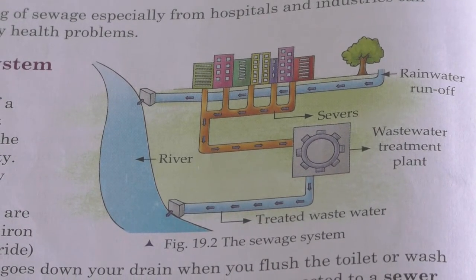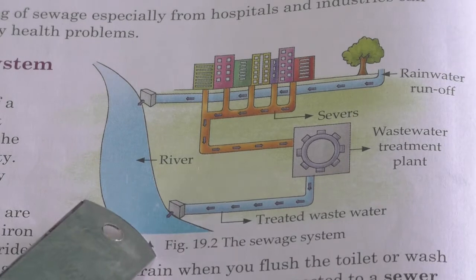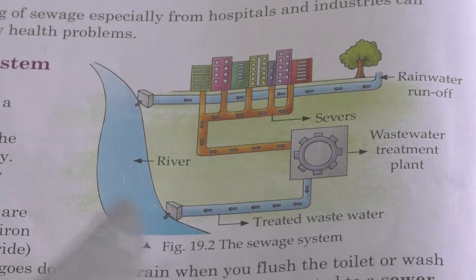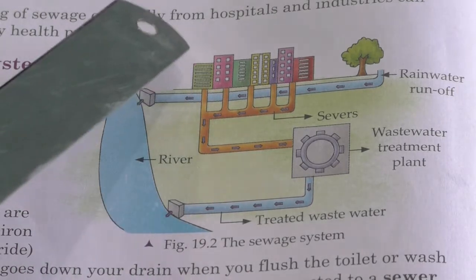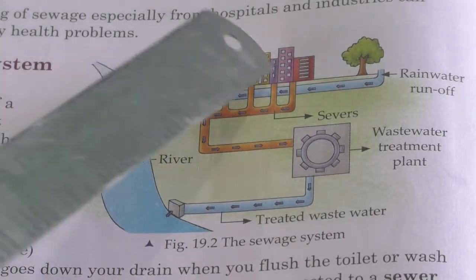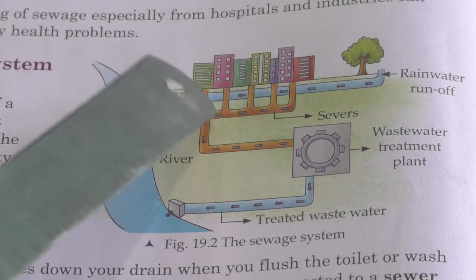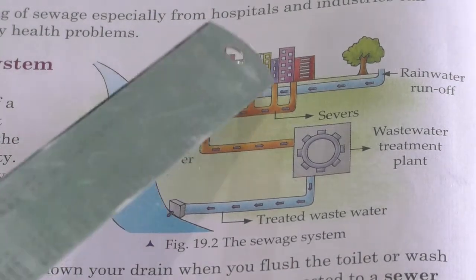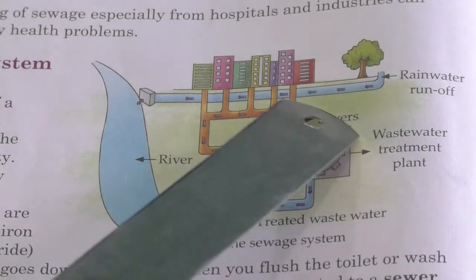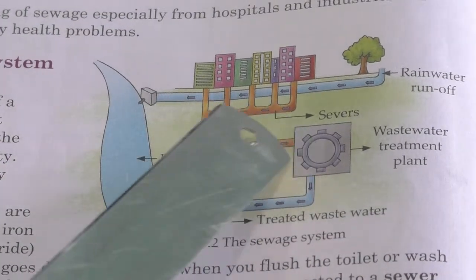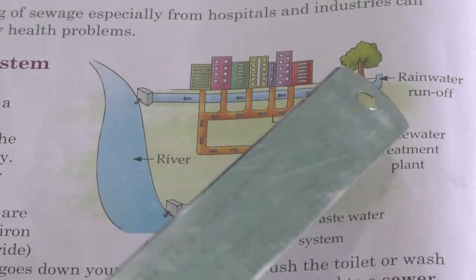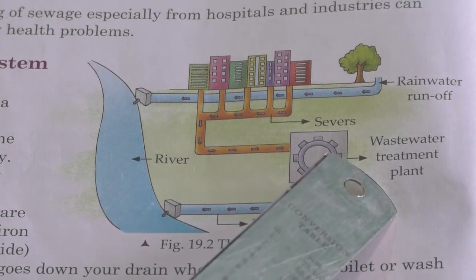Children, now you can see the picture of the sewage system. These are some buildings or the residential area. From here the water is collected and then stored in the wastewater treatment plant.